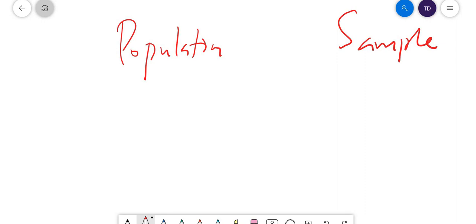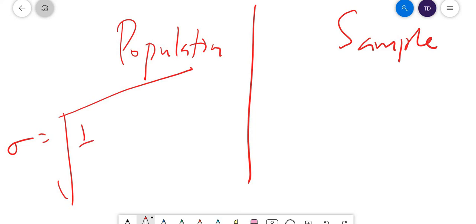See, the population standard deviation is used when an entire population can be measured, and is the square root of the variance. I am first defining the population standard deviation here. It is sigma is equal to root of 1 by N, sigma i equals 1 to capital N, because here we took capital N, x_i minus mu the whole square.